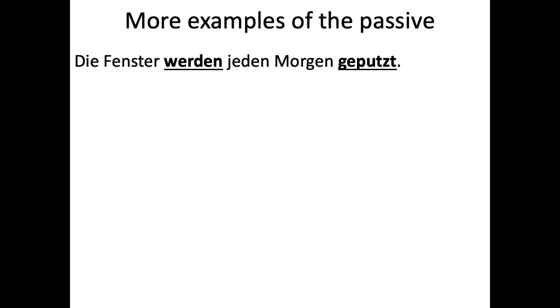Okay, so now we have some more examples of the passive. Die Fenster werden jeden Morgen geputzt. So we have werden conjugated in the present, in the normal second position verb, and then we have the past participle at the end.